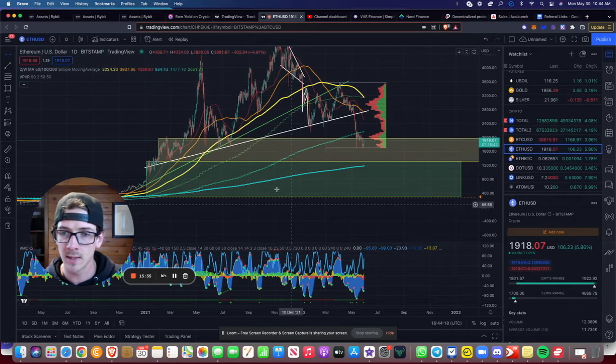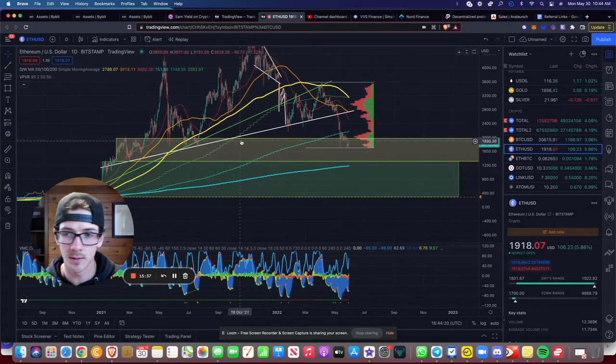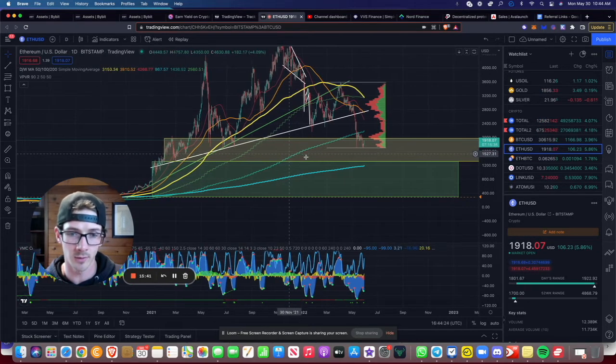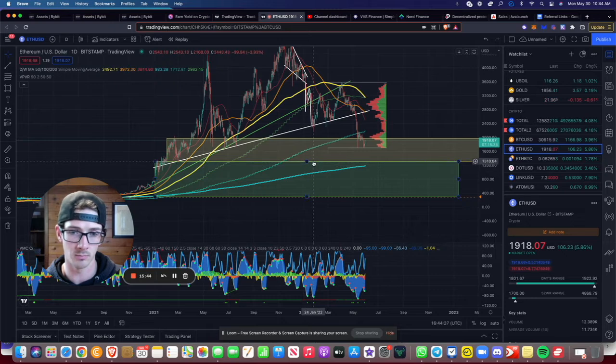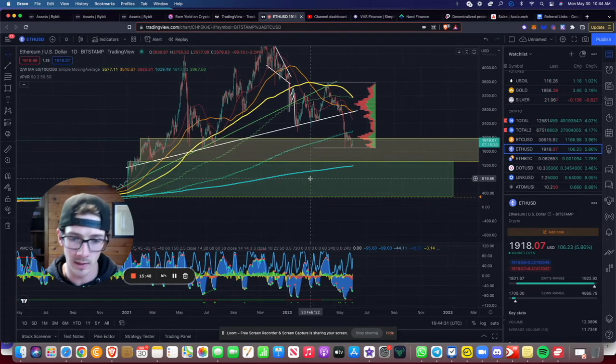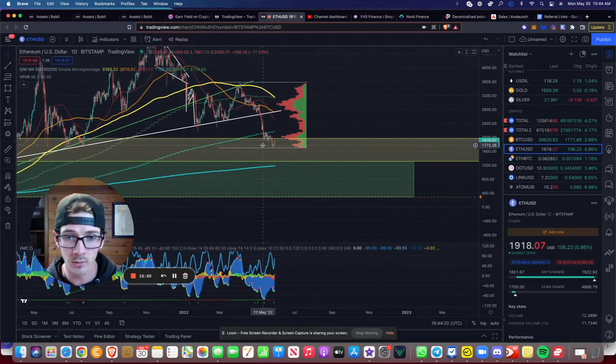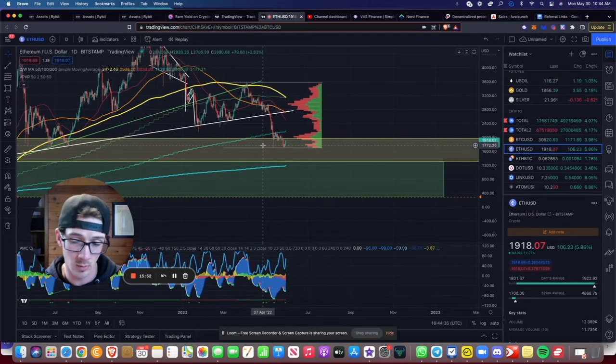Ethereum, same thing. We've kind of got a little bit in this yellow zone here for me, which means I would dollar cost average a little bit. If we ever did drop down into kind of, for me, it's below this 1300 range, then I would start going in a lot heavier. But we are within that range for Ethereum today. So today would be also a day that I purchased a little bit more Ethereum.